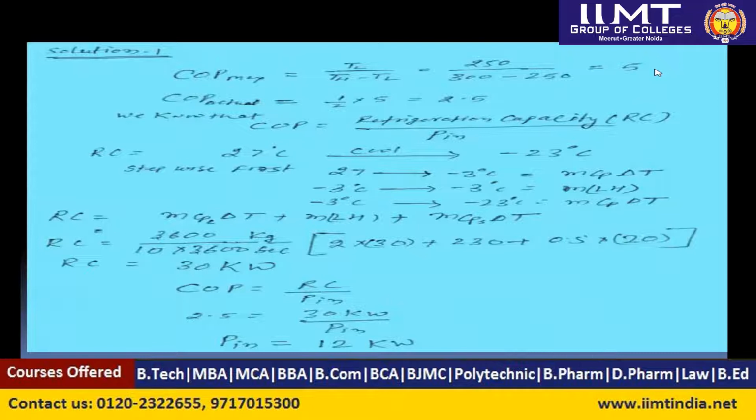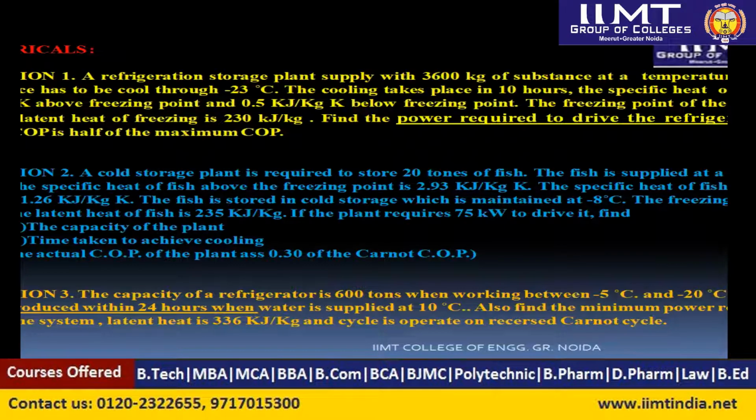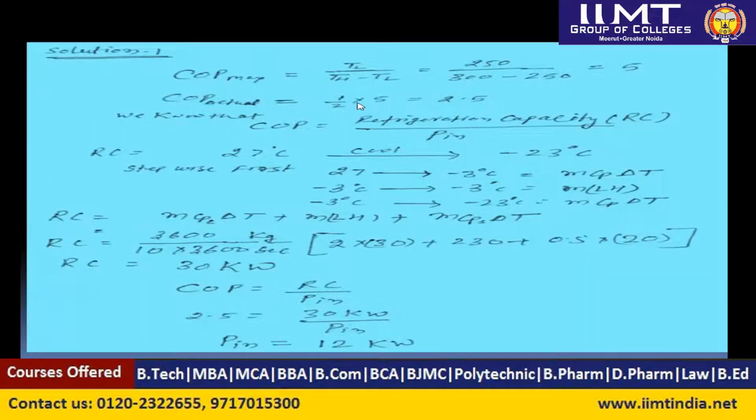Okay, then in the question he gives the condition that the actual COP is half of the maximum COP. So first we calculate the maximum COP, then we can make this half. Okay, so here half COP is 1 by 2 multiplied by 5, which comes to 2.5. So that is the actual COP at which the plant is running.